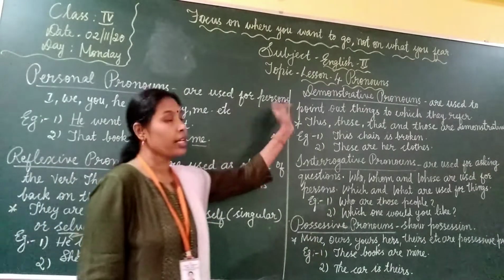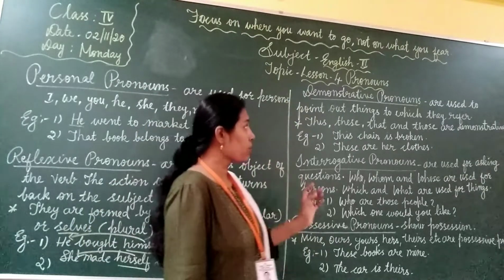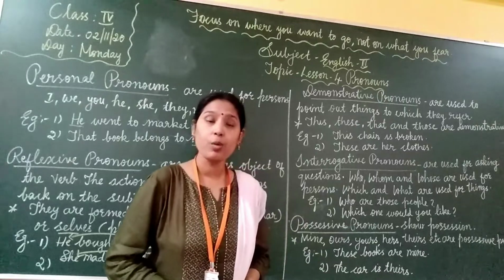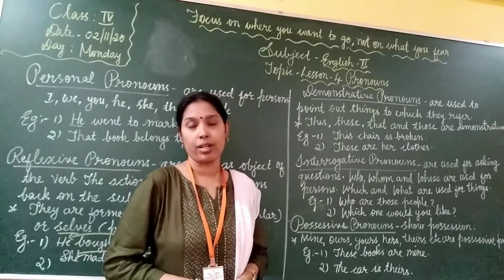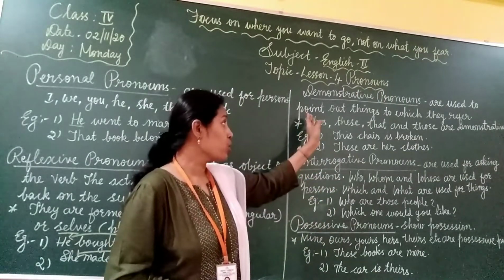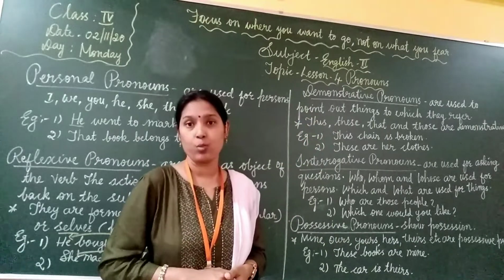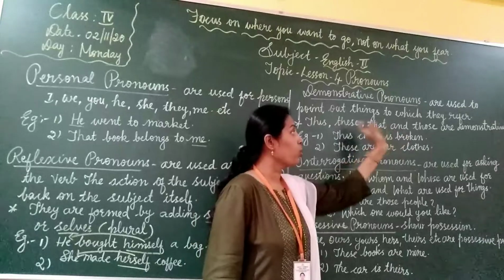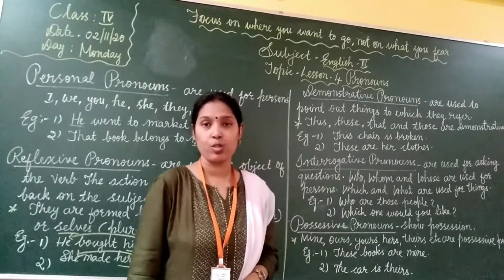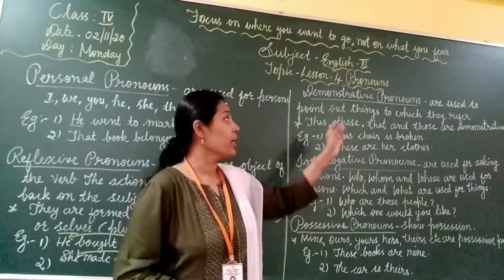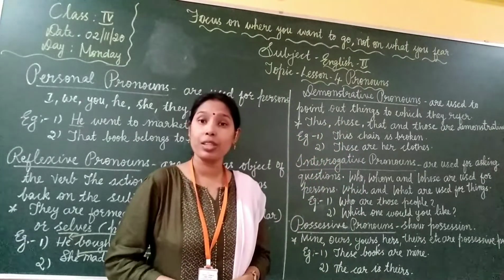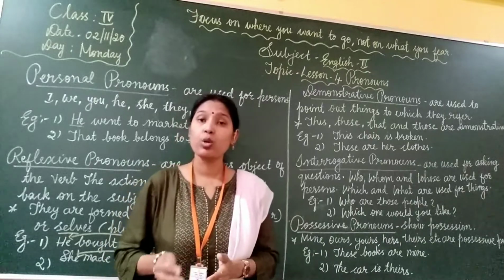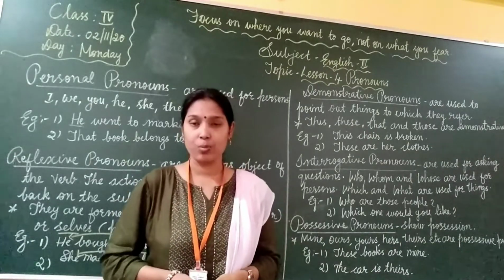Okay. Next is demonstrative pronouns. What is a demonstrative pronoun? Demonstrative pronouns are used to point out things to which they refer. This, these, that and those are demonstrative pronouns.